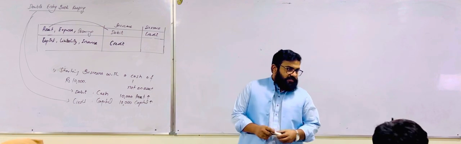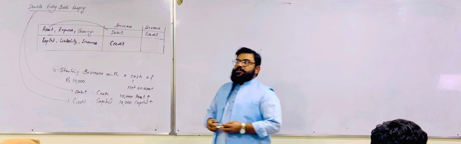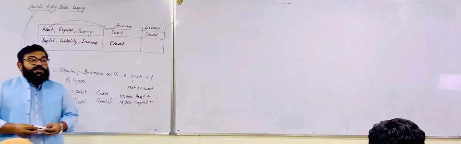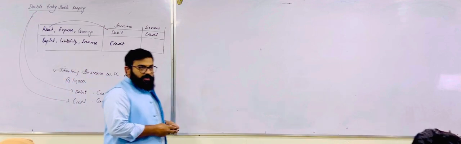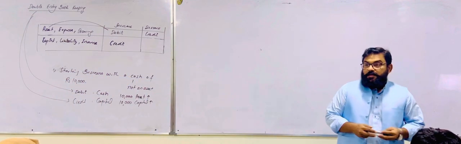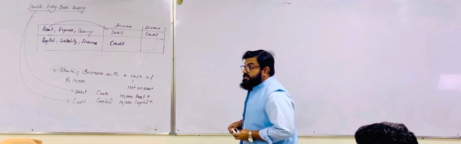The concept of drawing is clear? Yes. Because when you are introducing something, it is increasing capital. If you are drawing something from the business, it is drawings. Okay? Whatever the expense is, the nature of expense is debit.